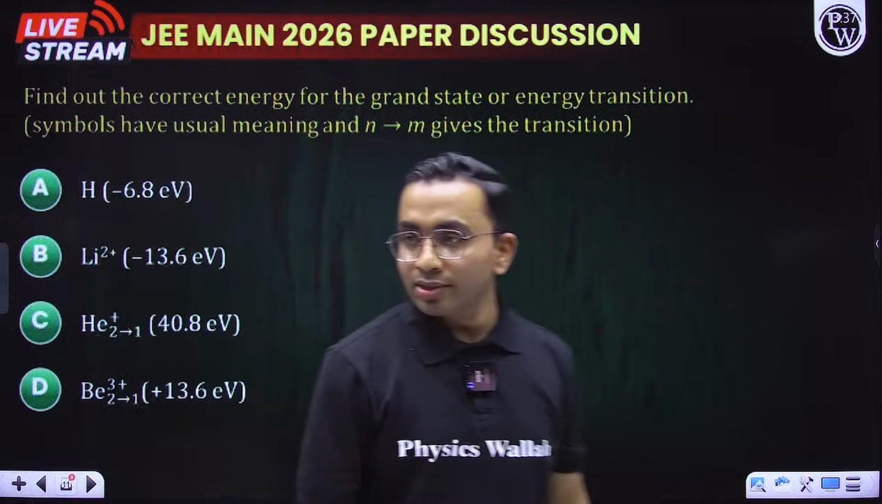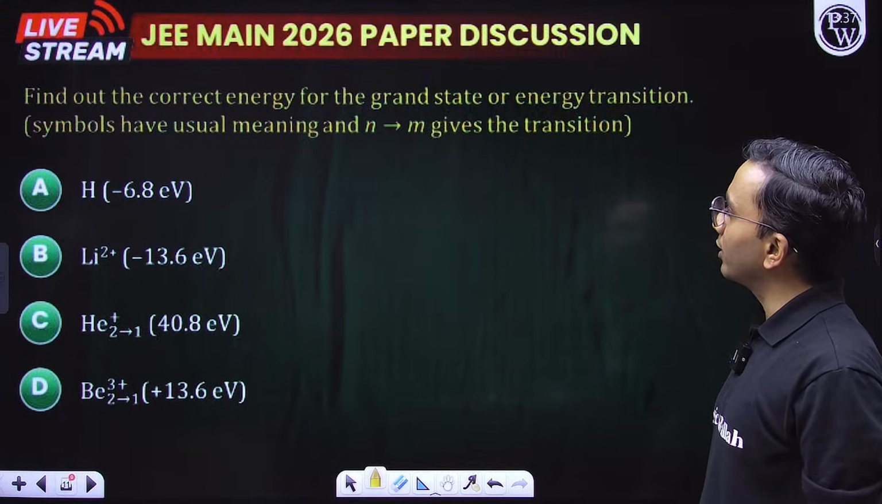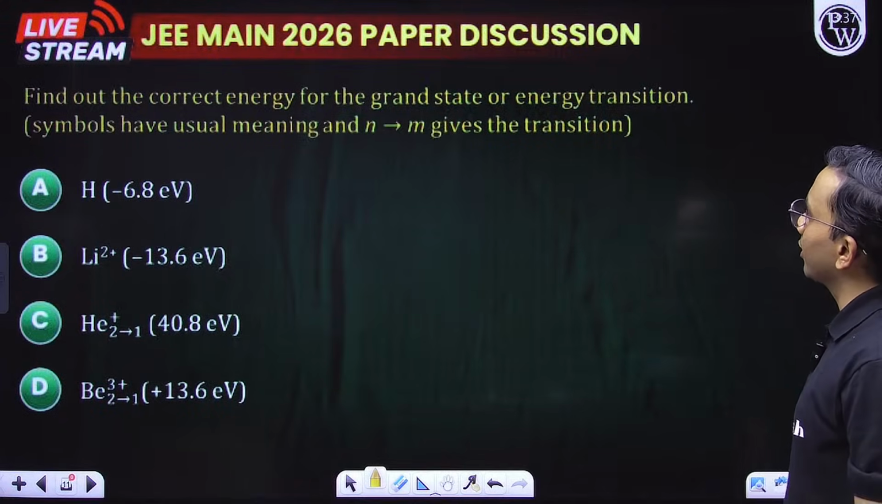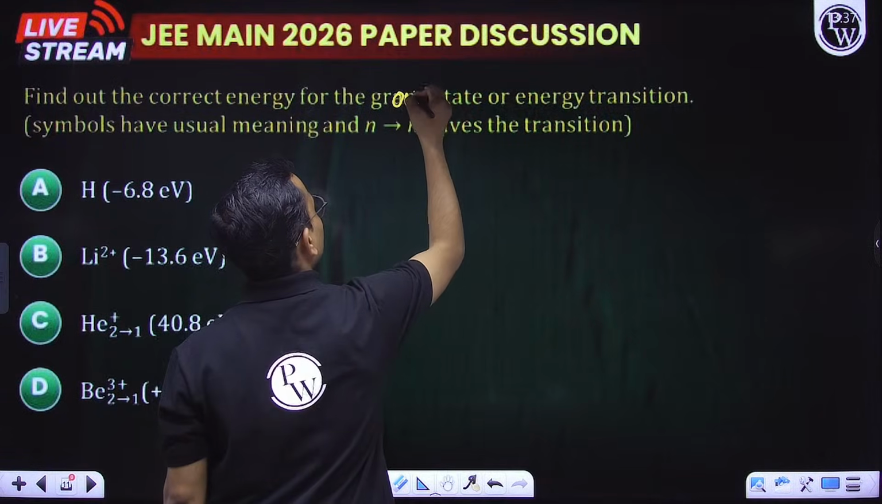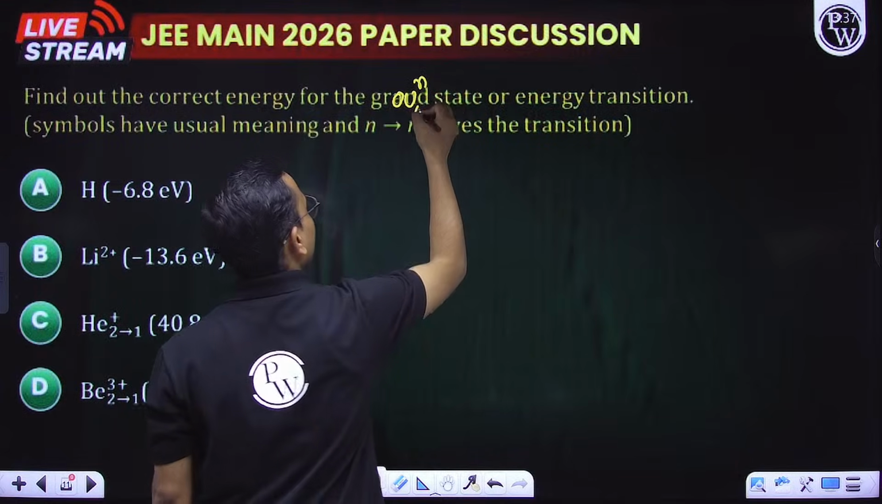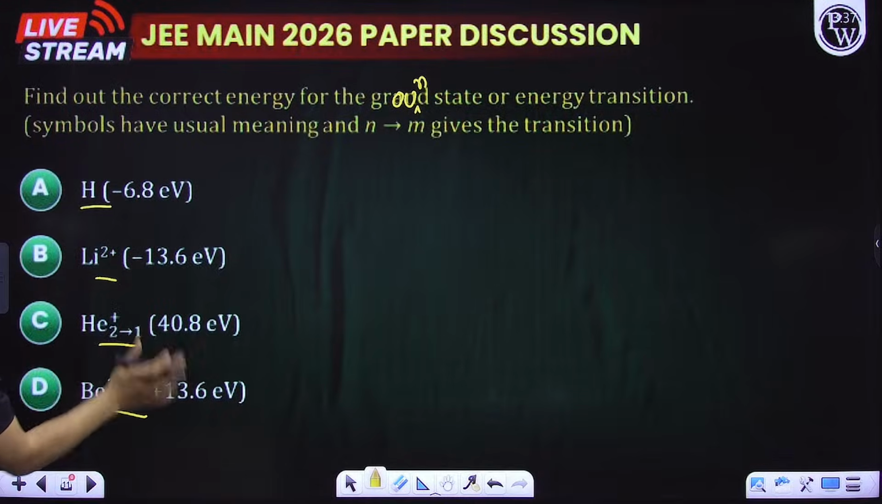questions. Another question, and this is on Bohr's model. Find out the correct energy for the ground state or energy transition. Symbols have usual meaning. N to M gives the transition. So here the transition is from 2 to 1. Here the transition is not mentioned. It means he is talking about the ground state.